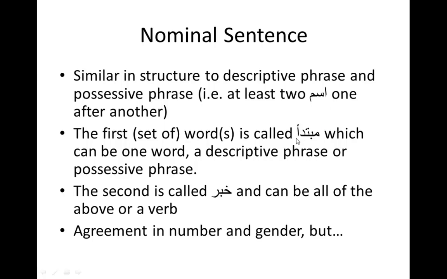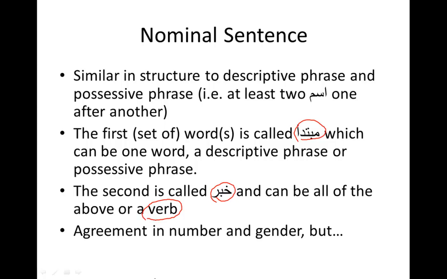They are divided into mubtada, which is usually the first word, and khabar, which is usually the second word, but that's not always the case. Sometimes the khabar can come before the mubtada, sometimes the mubtada can come before the khabar. In English grammar, they are known as subject and predicate. So if you know that, it's good. The other thing that you should know is that the khabar can be a verb itself. In a jumla ismiya, if you start with the ism, automatically you're jumla ismiya. So you have to have mubtada and khabar, but you can also have verbs in the middle.